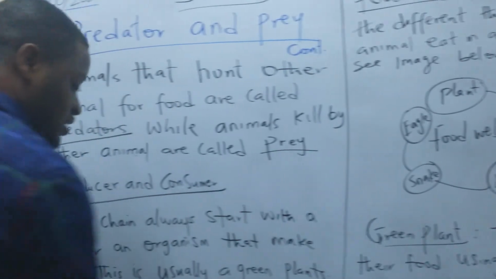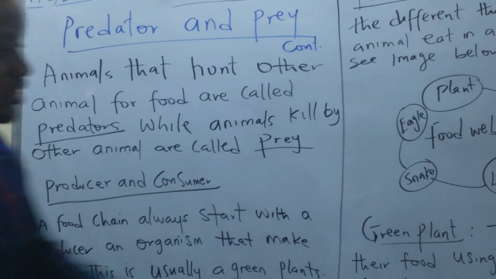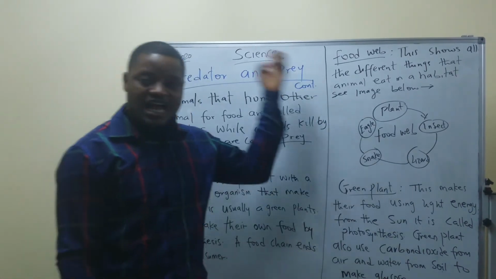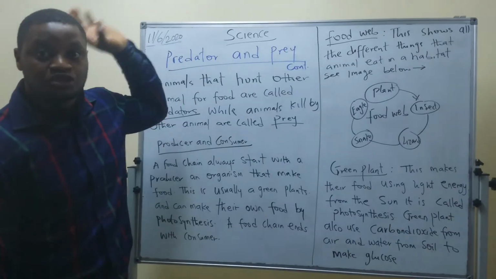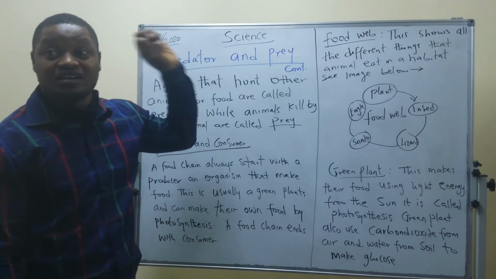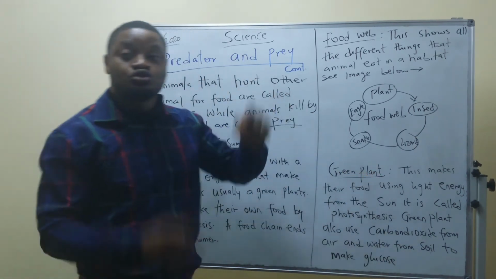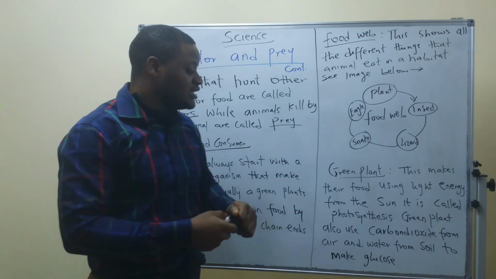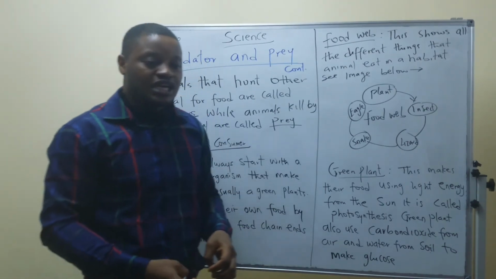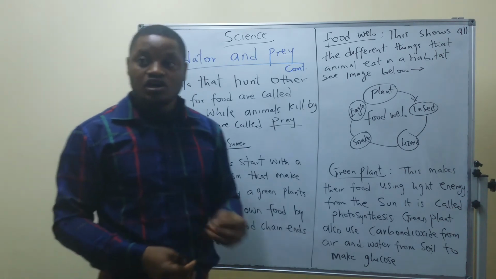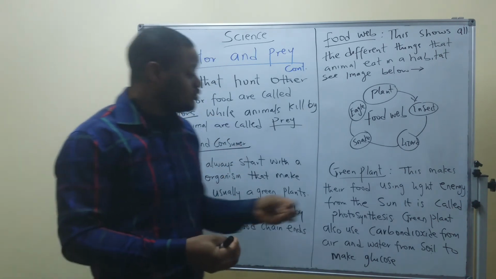Thank you. Then I will continue with my topic, green plants. The first producer, the green plant, serves as food to animals. Now, how does a green plant eat? There is a way a green plant also feeds.